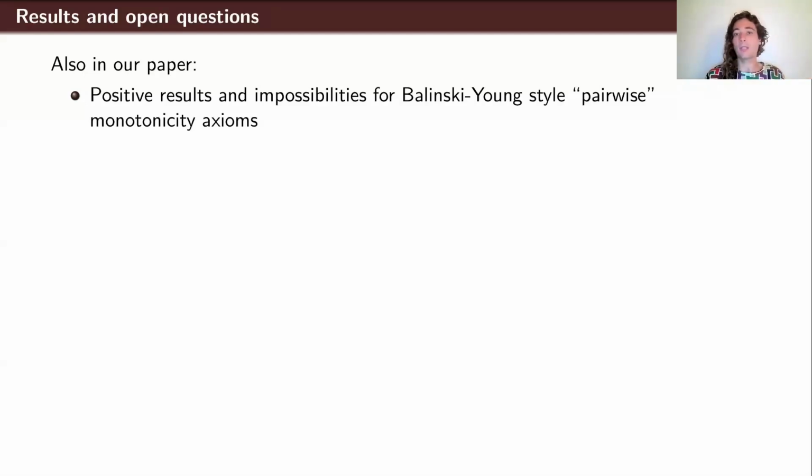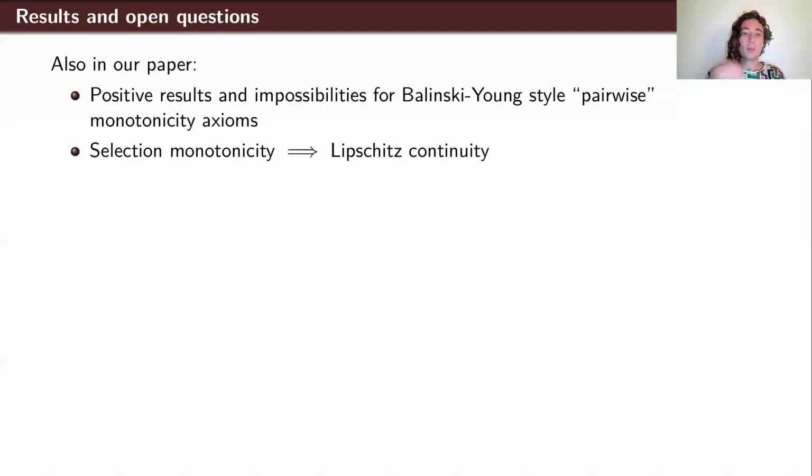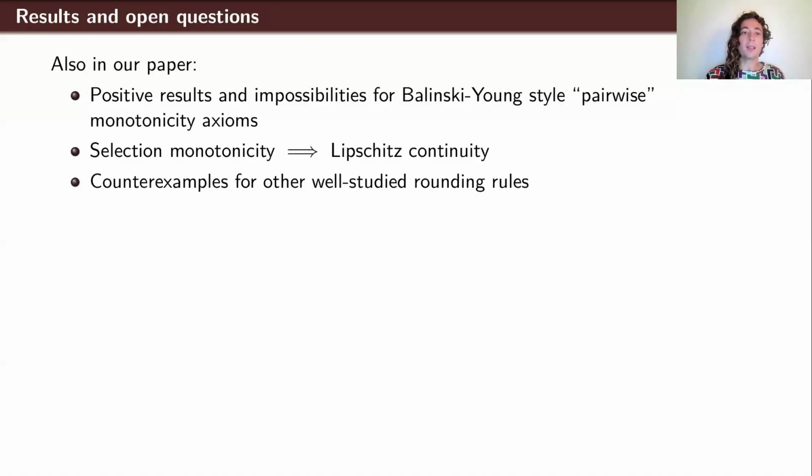We have positive results and impossibility theorems for those as well. We think the ones I presented in this presentation are the more natural ones, but we also have this entirely separate set of results. There's also a theorem in our paper that selection monotonicity implies Lipschitz continuity, and as I mentioned, we also show counterexamples for a couple of other well-studied rounding rules, not even satisfying the most simple axiom of selection monotonicity.